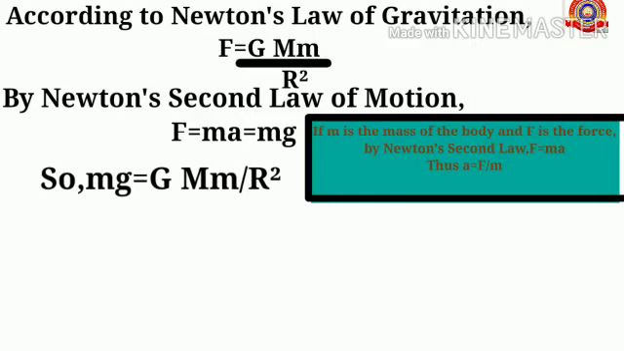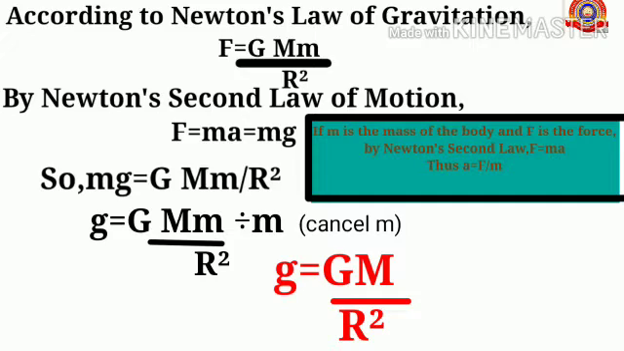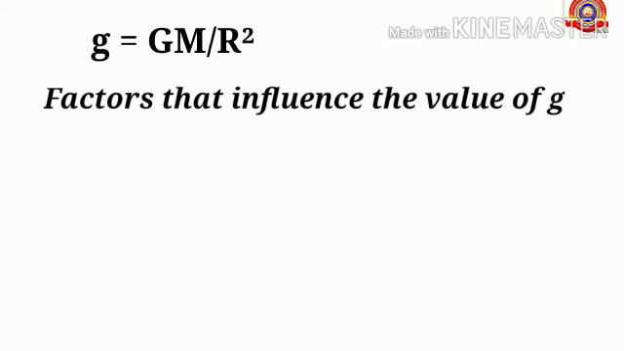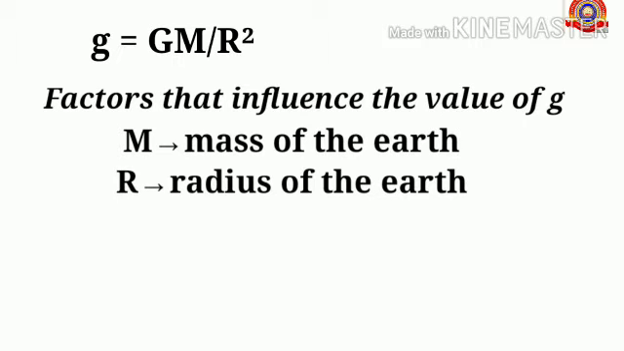Here we have two equations for F, so we can equate both. So mg equals G M m by r square. Here we are going to find the equation for acceleration due to gravity, that is g. So it can be written as g equals capital G M m by r square divided by m. Here we can cancel small m, the mass of the body. Then the equation changes to g equals capital G into capital M divided by capital R square. So this is the equation for finding acceleration due to gravity.